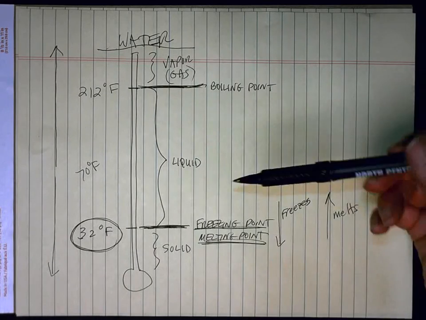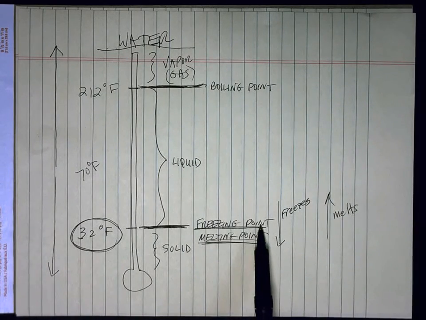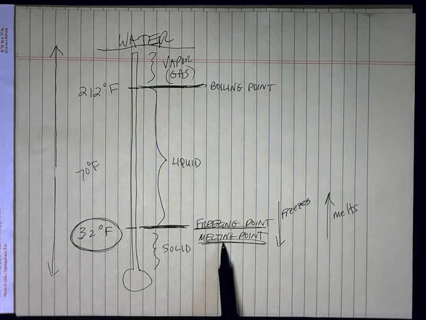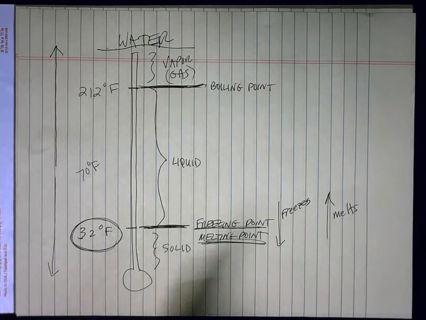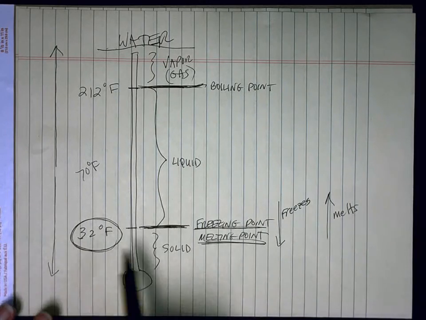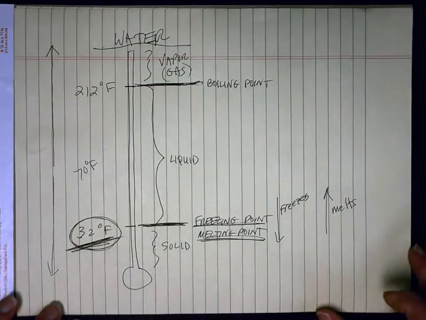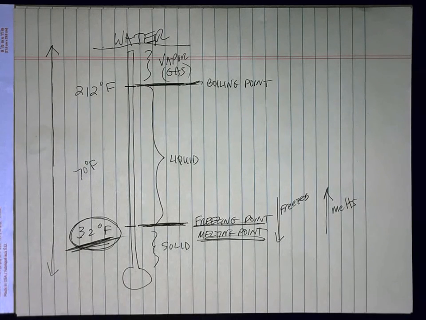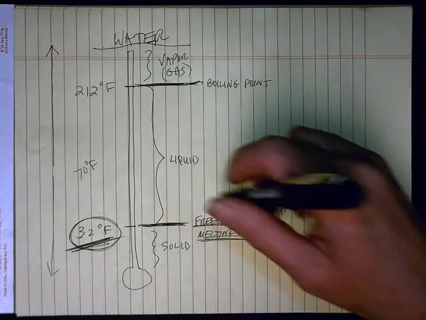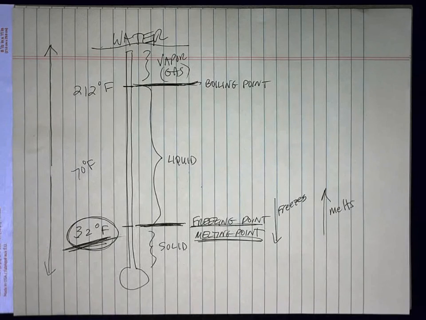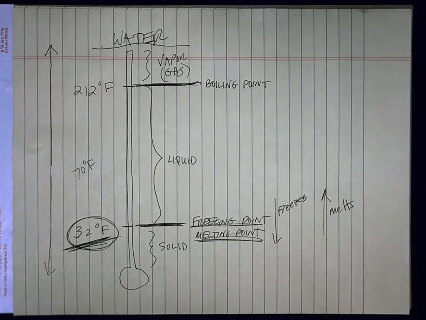It's the point at which, if you're lowering the temperature, water freezes. If you're going from solid to liquid, it's the point at which water melts. So the freezing point and the melting point, even though they're representing different actions, are the same temperature. What is the freezing point of water? 32 degrees Fahrenheit. What is the melting point of water? 32 degrees Fahrenheit. You're talking about moving from one phase to another, and it happens at the same temperature. It's just a terminology thing, but that confuses people sometimes. So think about that and make sure you understand what we're talking about there.